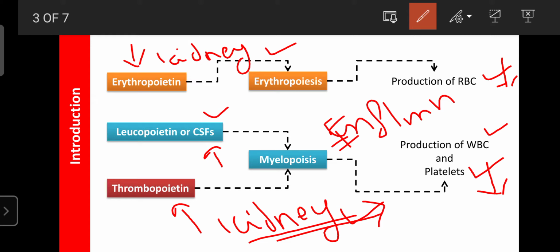So the production of RBC and platelets depends upon the condition of the kidney. Synthesis of RBC is known as erythropoiesis, synthesis of WBC is known as leukopoiesis, and synthesis of platelets is known as thrombopoiesis.